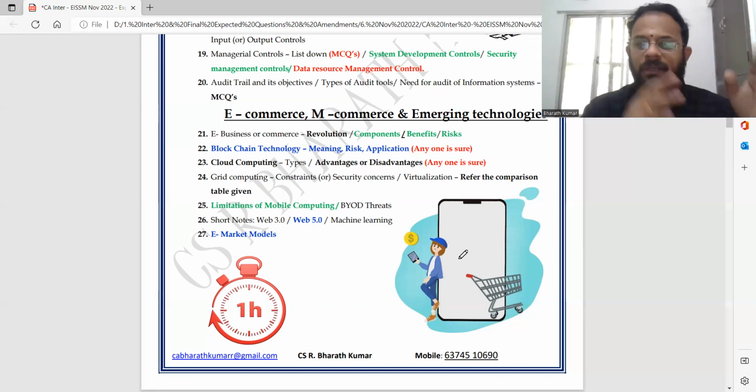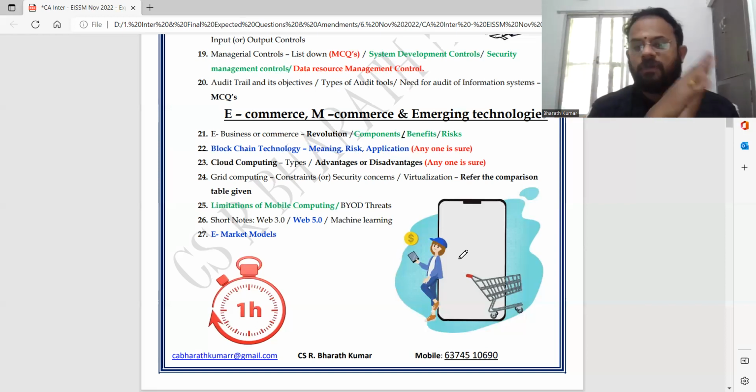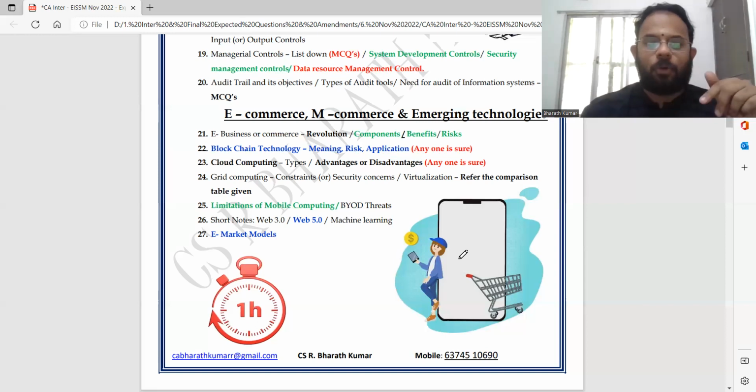Limitations of mobile computing, yes, there is a good chance. BYOD threats: there are 4 or 5 threats, which are going to be very important. Nobody asks you the advantages very easily, but threats or disadvantages they'll ask you. Short notes with 3.0, 5.0 is now the amendment. Machine learning is the amendment, models is the amendment. So all this I wanted you to cover.